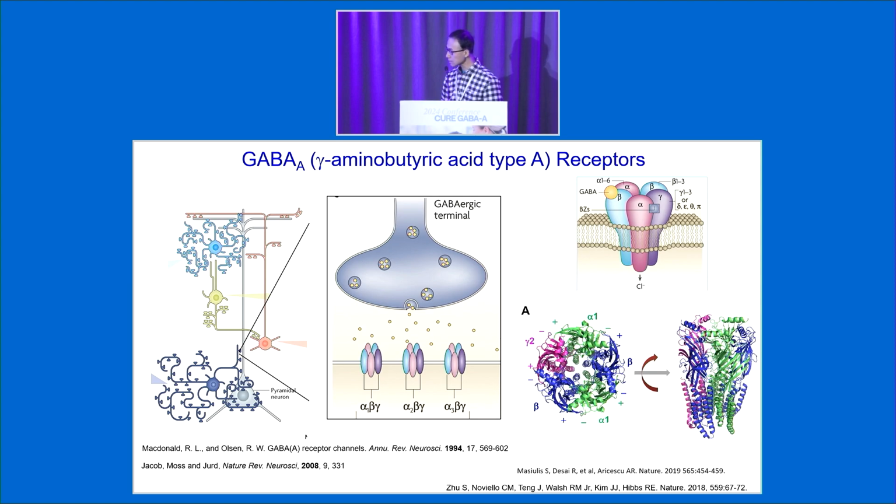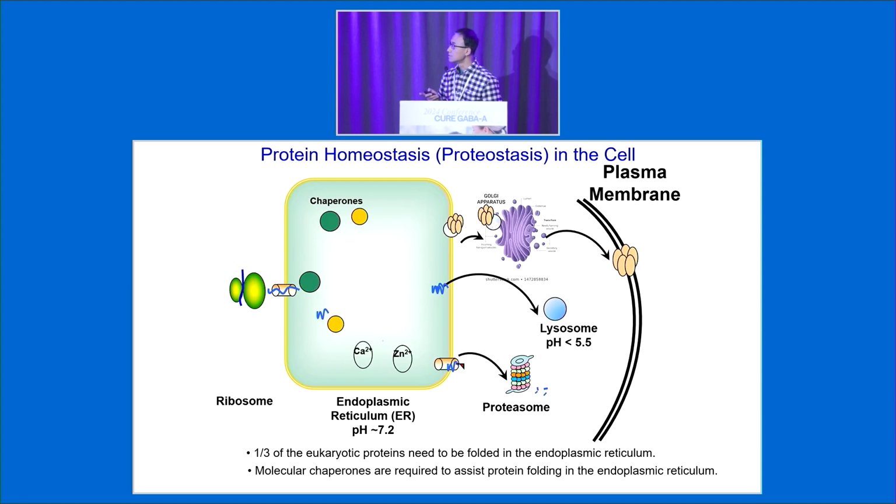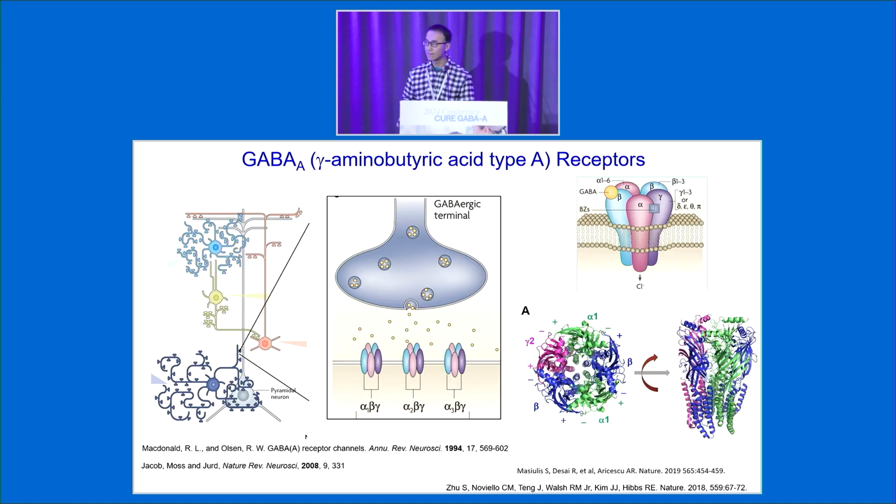Okay, so this is the background. Then I also want to talk to you about the fact that GABA receptors really need to be present at the synaptic plasma membrane. That's their functional site, right? That's the location where GABA receptors are supposed to function.